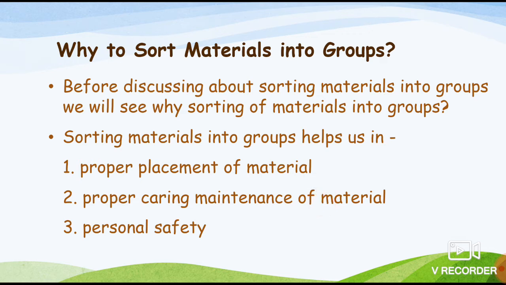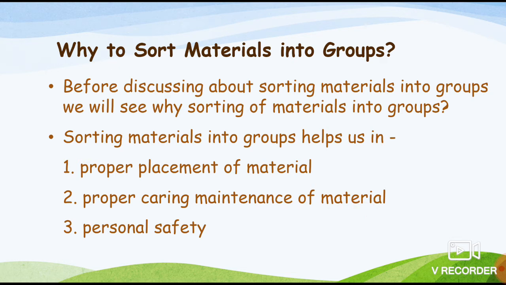So sorting the material is very important for proper placement of material. And if we have proper placement, then we know of which material the thing is made, and that will lead to the proper care and maintenance of that material.